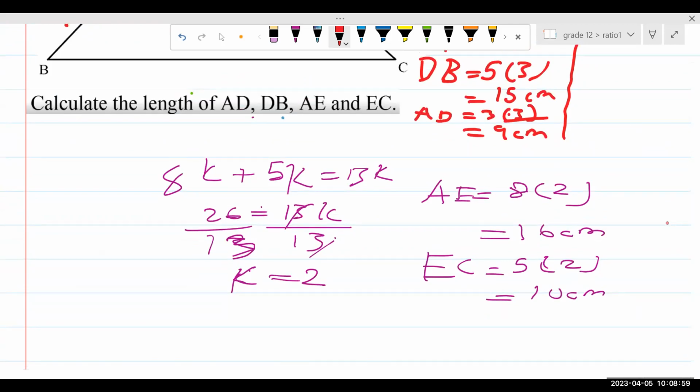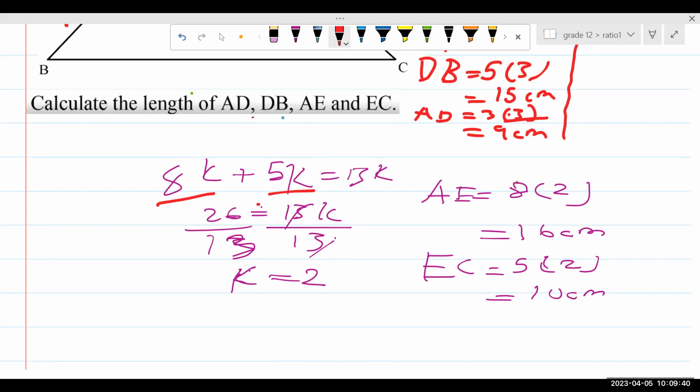Line AC equals 26 centimeters, and the ratio of AE to EC is 8:5. So AE equals 8K and line EC equals 5K. The sum of the two ratios is 13K, so we equate the sum of the ratios to 26. We want K, so we divide by 13, and K equals 2.